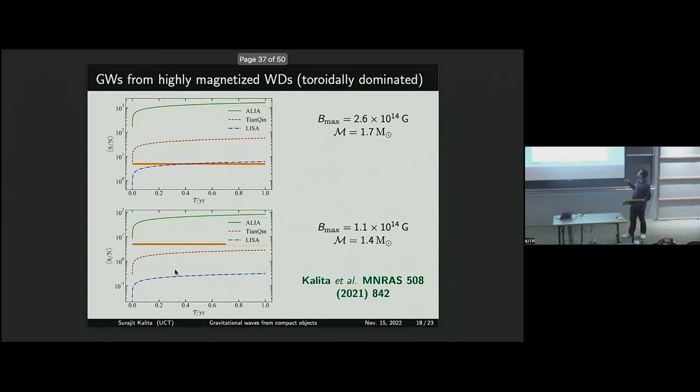However, if it's a toroidal field, you can see here that even LISA can detect such a white dwarf within 1 year of observation period. But with a toroidal field, it is the maximum field at the center. So if it's low, then again LISA cannot detect it within 1 year.